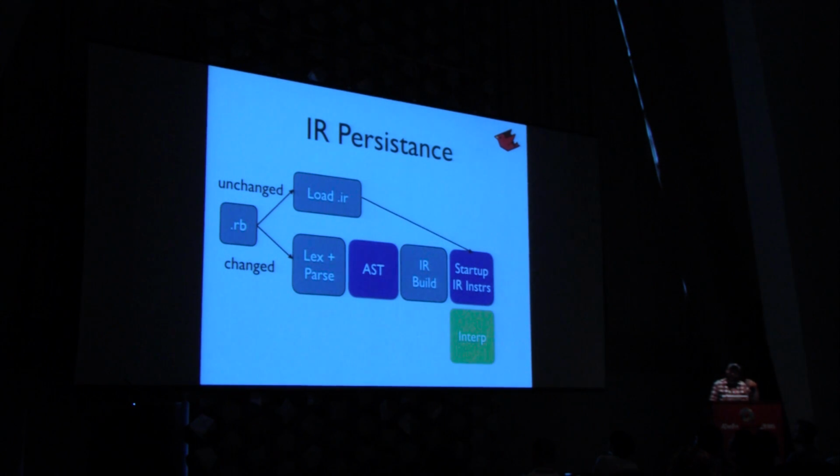When you'd read in and parse Ruby source code, we would dump its intermediate representation to disk, and then the next time you tried to load that source code, if it was there, we just loaded that and bypassed parsing and building and so on. It's going to win, right?